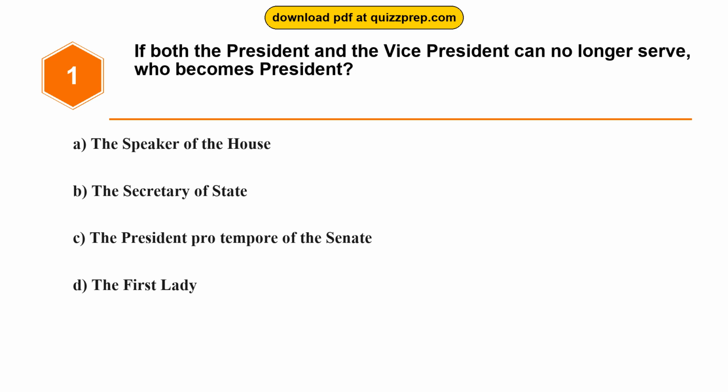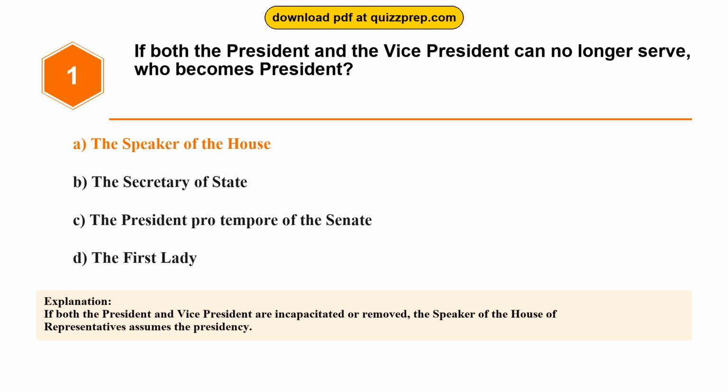Question 1. If both the president and the vice president can no longer serve, who becomes president? Option A, the Speaker of the House. Option B, the Secretary of State. Option C, the President pro tempore of the Senate. Option D, the First Lady. The correct answer is option A, the Speaker of the House. If both the President and Vice President are incapacitated or removed, the Speaker of the House of Representatives assumes the